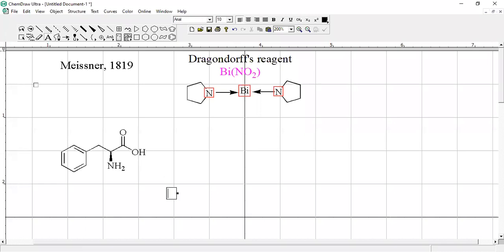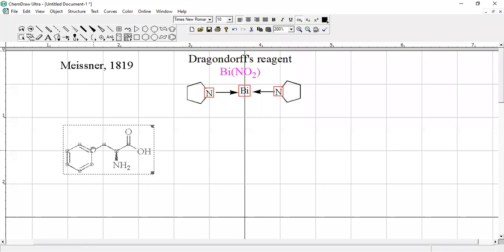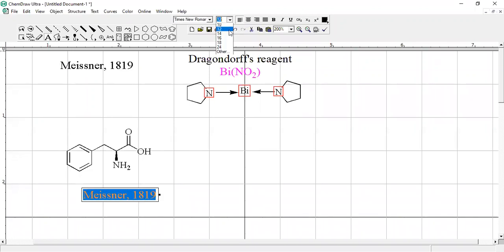I hope you are familiar with the structure. I'm just initiating the biosynthesis of such compounds. So this is basically an amino acid. If you remember, this is commonly called S-phenylalanine, if you are familiar with this.